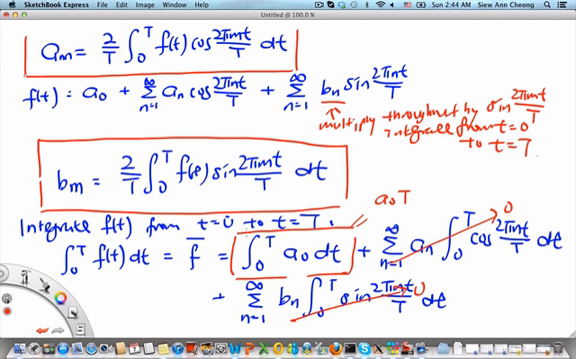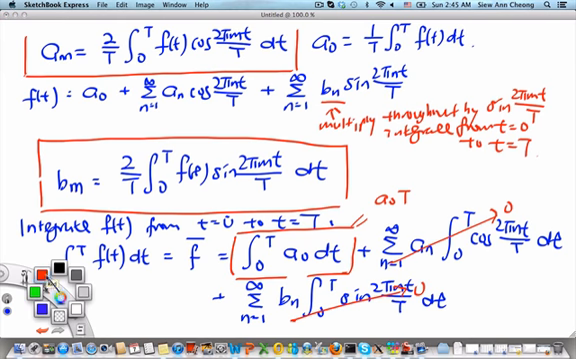I'm out of space to write it, but let me just write it on top. Okay, let me write it here. That a naught is equal to 1 over T, the integral from 0 to T of f(t) dt. So this is simply the time average of the function f(t), and then we are done. If we evaluate all these integrals, we will have determined our Fourier series for the periodic function f(t).